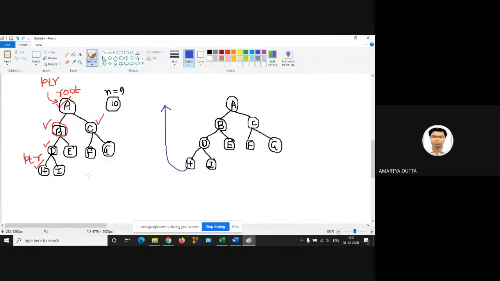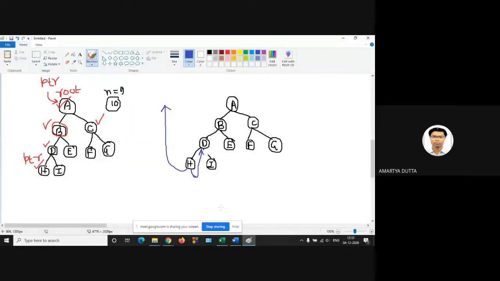So in-order successor means D. So replace this link with this connection. Is it clear? Yes, sir. So this is the two-way link. Why two-way link? Because we have to concentrate over the two links of a particular node. So from H to D, there will be a connection.